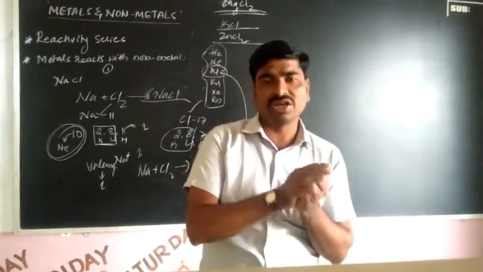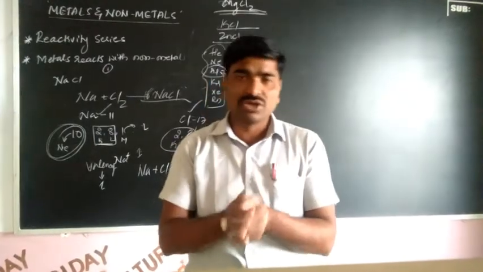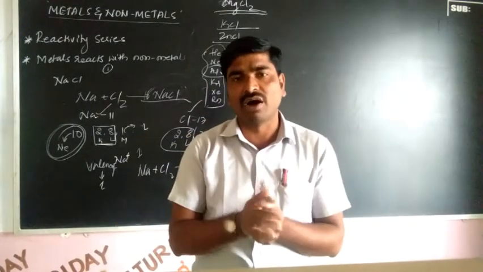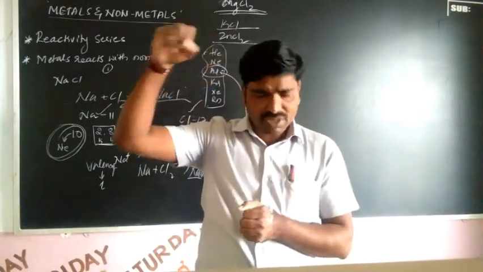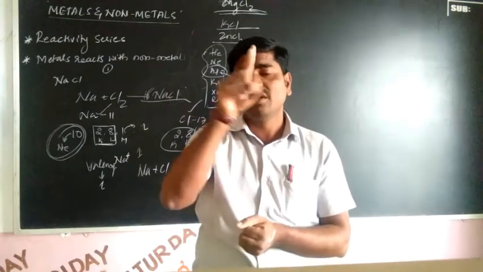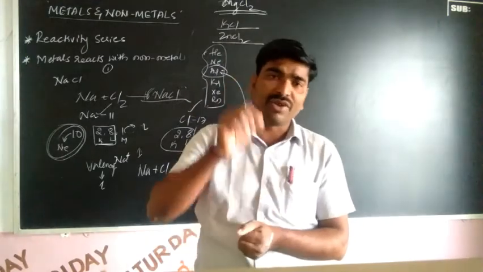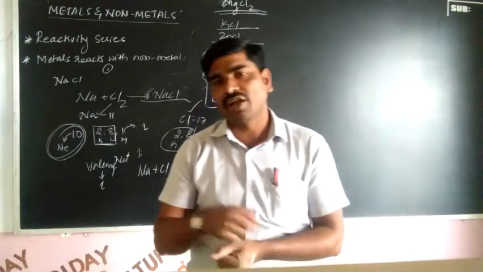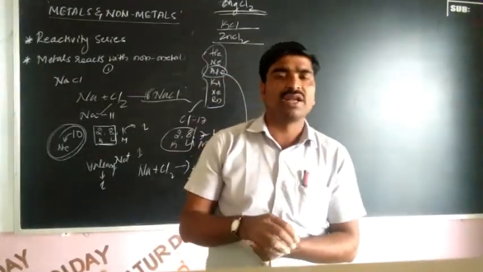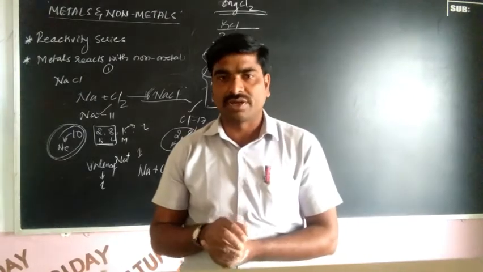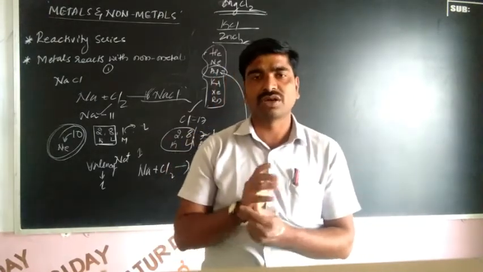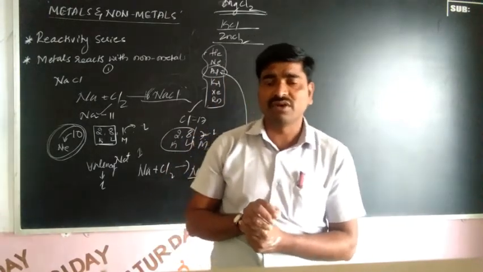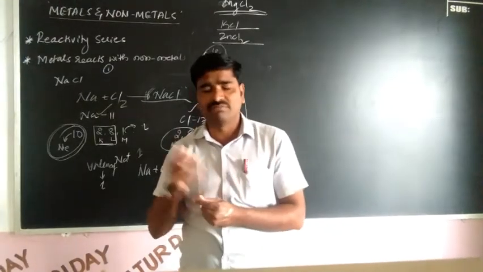Whenever ionic compounds are dissolved in water, the compound splits and makes charges, positive and negative. So whenever direct current passes into the ionic compound solution, it will pass the electricity in molten state and aqueous solution.